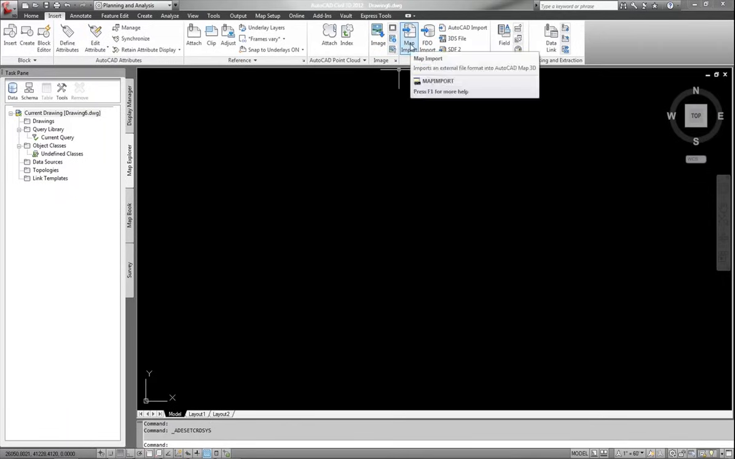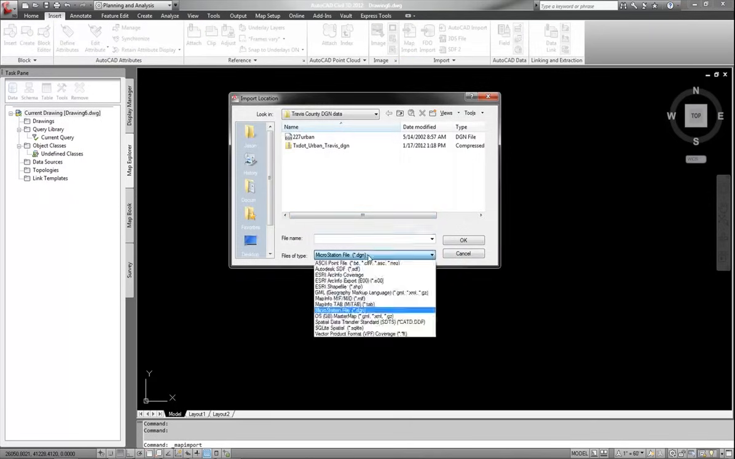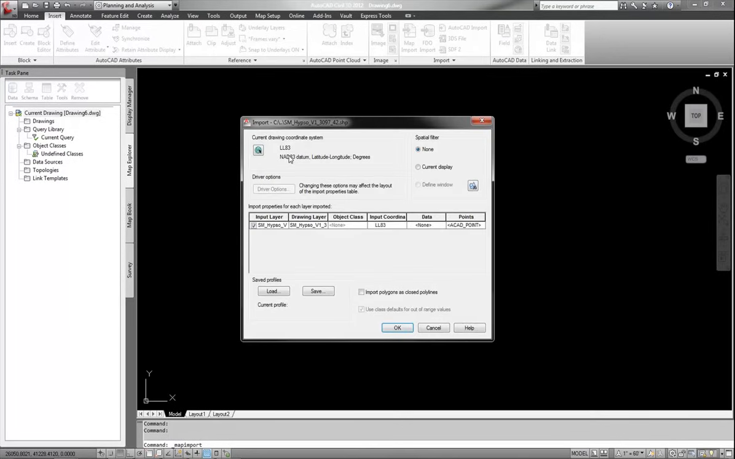I am now going to import, using the map import button, and I'm going to first change my file type to a shapefile and navigate over to my Travis County shapefile data. I have spot elevations and I have contour data. I'm just going to use the contour data here. I've got the latitude, longitude 83. It's already got the coordinate zone, bringing it in from the data file.